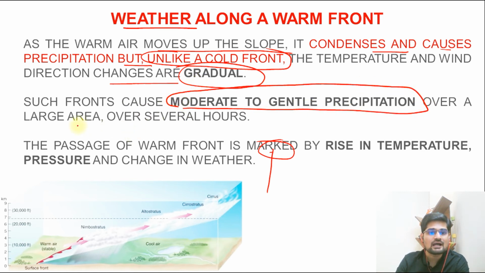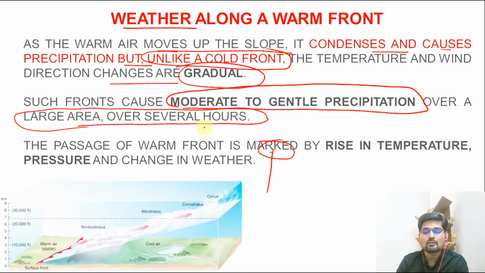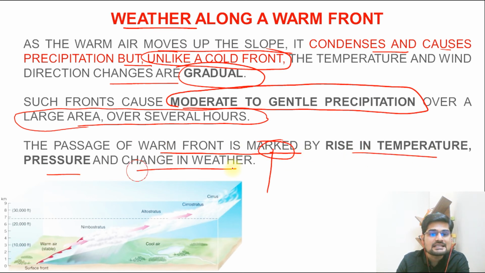That is important over a larger area in several hours. So remember, gentler rainfall for several hours is going to happen. Elongated structure is going to happen. That is important in terms of extratropical cyclone when we understand, right? It is that particular cyclone. Remember, western disturbances, as we know, are there for a longer time period, but precipitation is not as heavy as in tropical, right? It is slow precipitation, but for a long time because it is gradual in nature. So passage of warm front is marked by rise in temperature, pressure and change in the weather condition that we see. So this is important about the warm front and weather along that warm front.